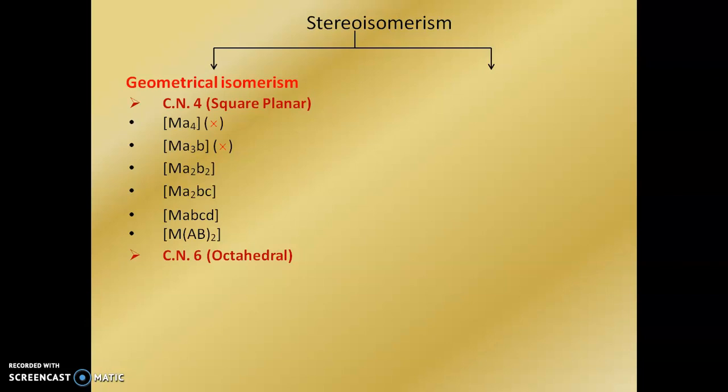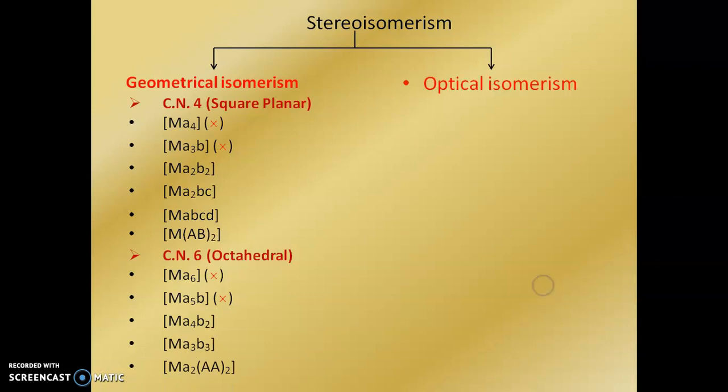In coordination number 6, octahedral complexes, MA6 type complexes do not show geometrical isomerism. MA5b also does not show geometrical isomerism, but Ma4b2, Ma3b3 and Ma2AA2 show geometrical isomerism.